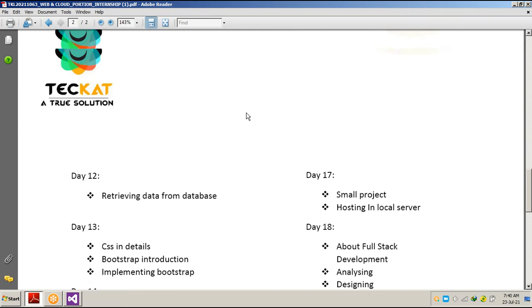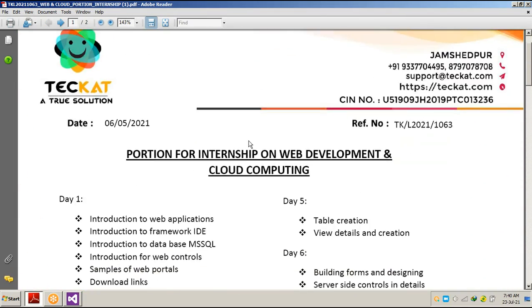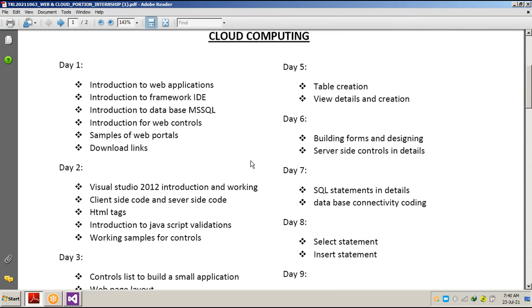So on the first day we discussed the existence of any application, a software. We discussed web applications. If you guys remember, we discussed offline applications also, as well as I showed you some examples of online applications and offline applications. What is an IDE?